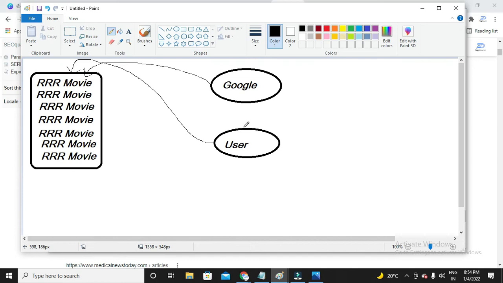Now you tell me, assume that you are a normal person who doesn't know about all this. If you don't find some information on Google perfectly, what do you say? You just say, "Google is not providing me good information," right? You'll just give all the burden to Google, yes or no?